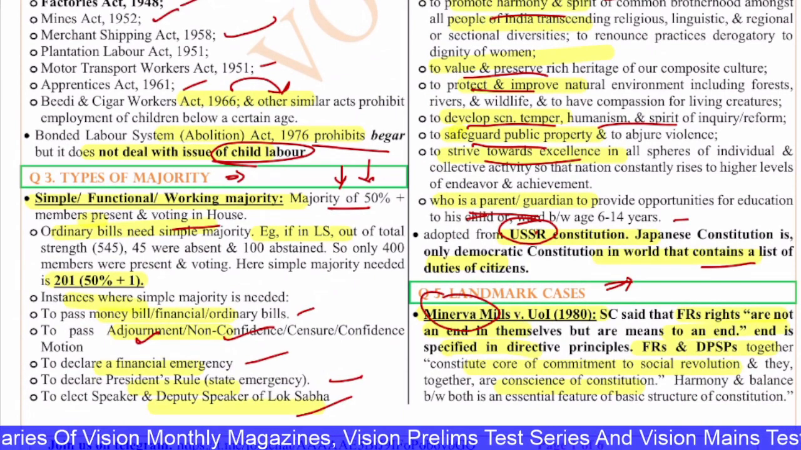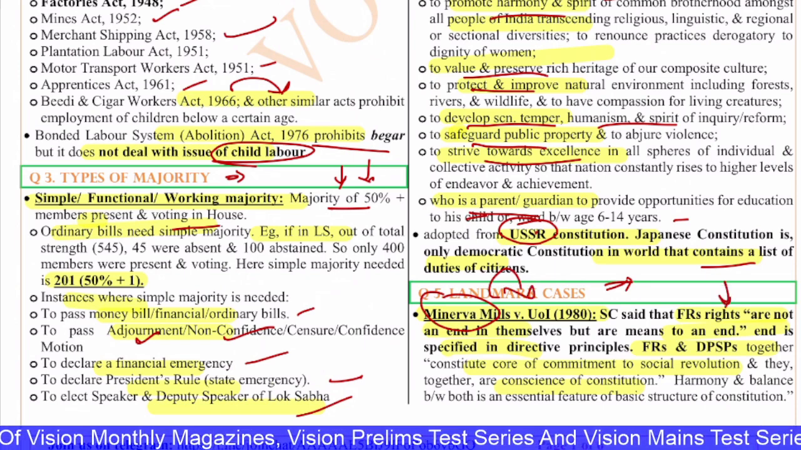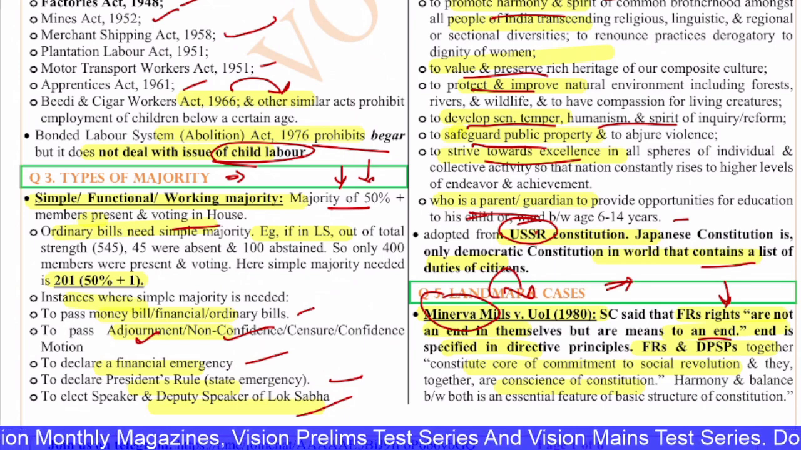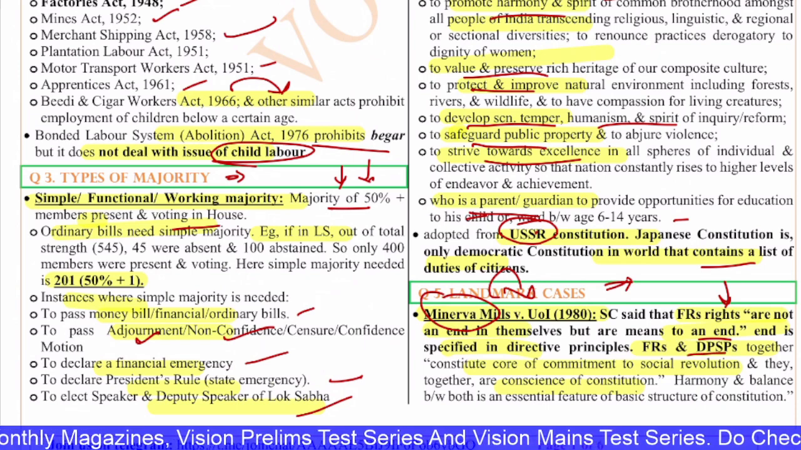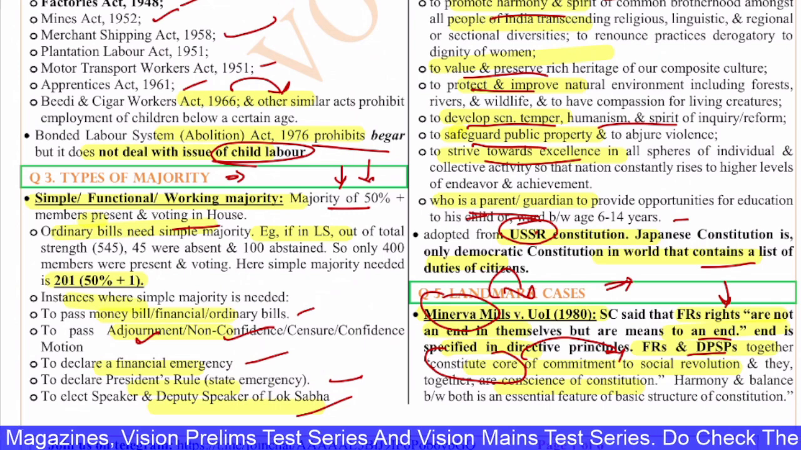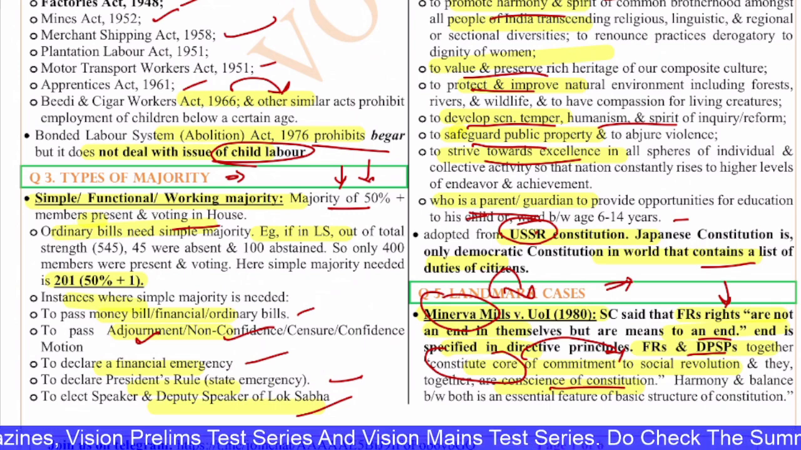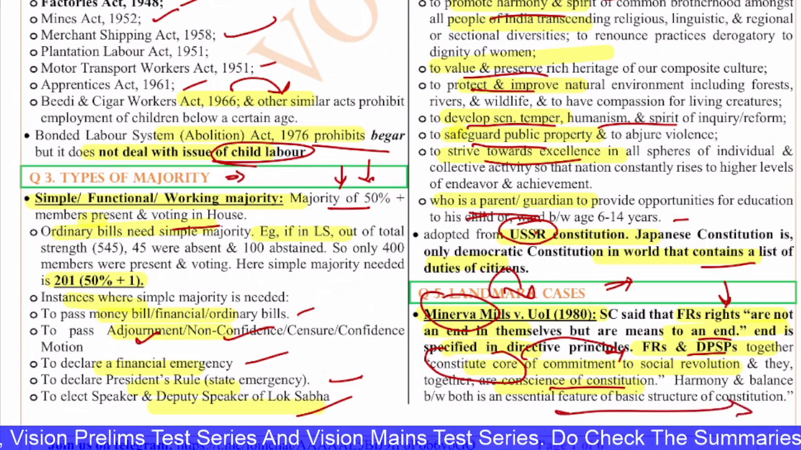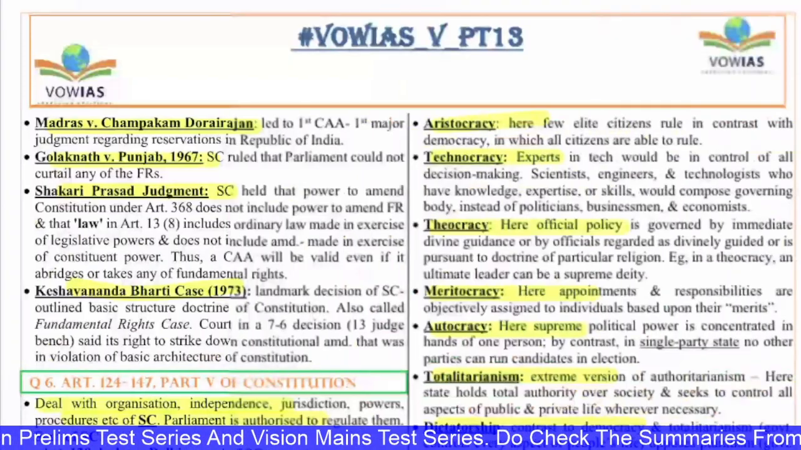In this, the Supreme Court said that the fundamental rights are not an end in themselves, but they are means to an end, which are specified in the DPSPs, the Directive Principles. So fundamental rights and DPSPs together constitute the core of the commitment to the social revolution, and together are the conscience of the Constitution. Harmony and balance between both of them is an essential feature of the basic structure of the Constitution. This is what the Supreme Court said in the Minerva Mills case of 1980.